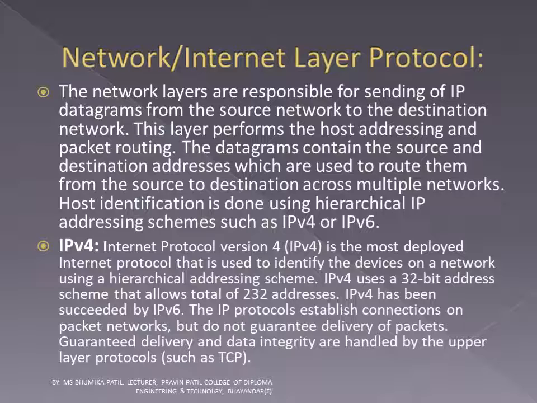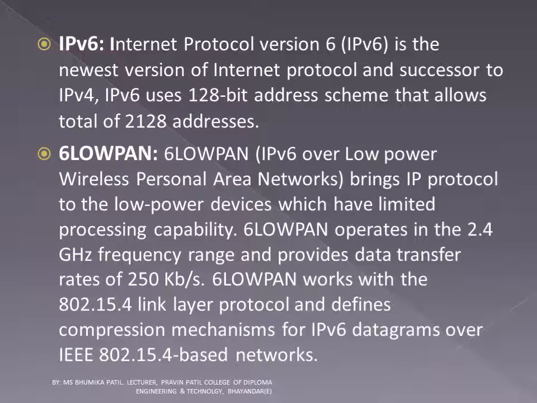Guaranteed delivery and data integrity are handled by the upper layer protocols such as TCP. IPv6 Internet Protocol is the newest version of Internet Protocol and successor to IPv4. IPv6 uses a 128-bit address scheme that allows a total of 2^128 addresses.